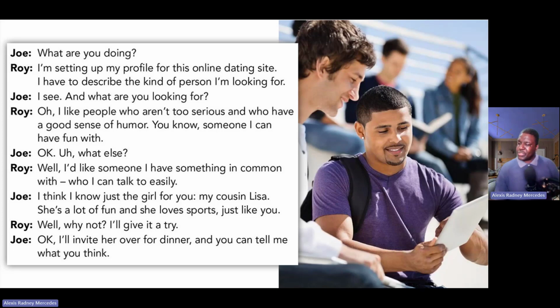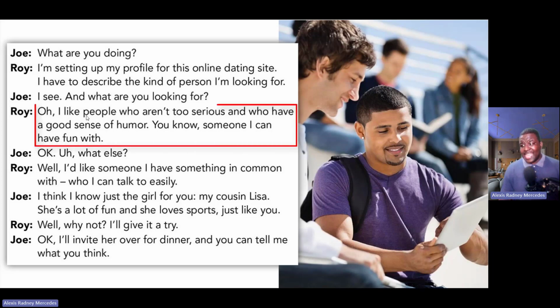Okay, guys, now you can see here in this conversation between Joy and Roy the use of the relative pronouns. As you can see here, he said, I like people who aren't too serious and who have a good sense of humor.